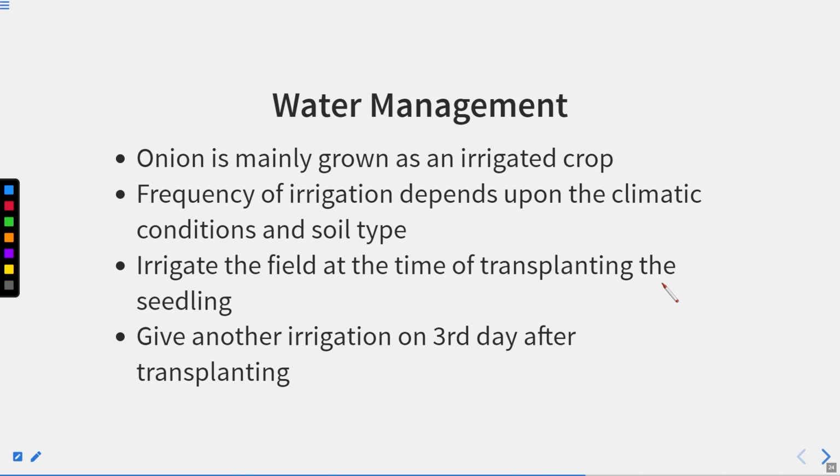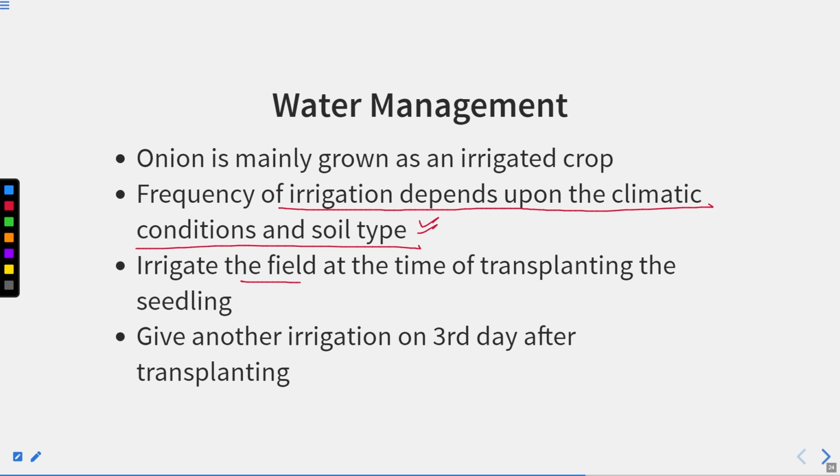Water management, very important. Onion is mainly grown as an irrigated crop, right? And the frequency of irrigation depends upon the climatic condition and the soil type. What type of soil is there? What is the climatic condition? The irrigation depends upon that.